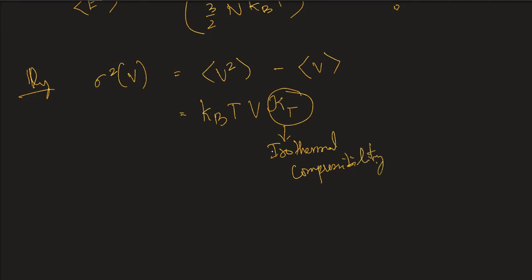So this is typically how important thermodynamic values are calculated from simulation data.